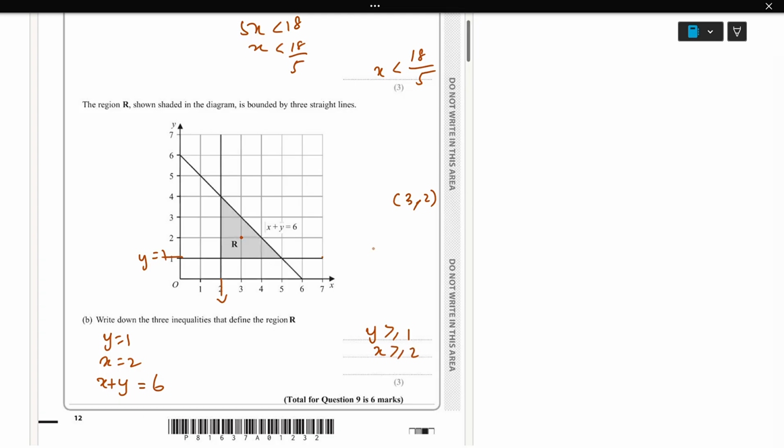Next, this coordinate, just plug in here, 3 plus 2 is 5, so the right side is going to be greater, so x plus y less than or equal to 6. This is the answer.